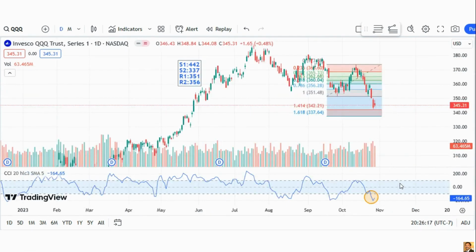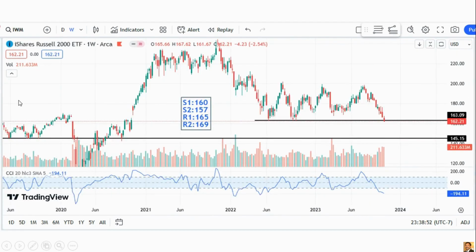And this is the QQQ daily chart. It bounced at 342. If it breaks the 342 level, then it can go to the 337 level. Otherwise it can still go up, because the CCI in the daily chart has turned positive. And on the IWM weekly chart, we broke the 165 level, and it's going to 162. It should come back to the 165 level, otherwise it can still go down to 157.